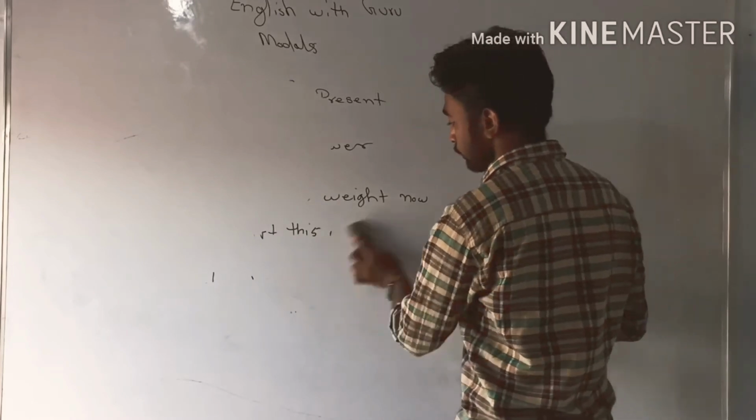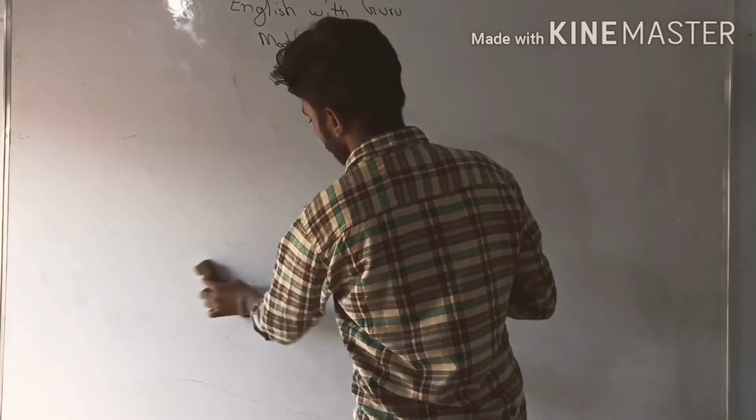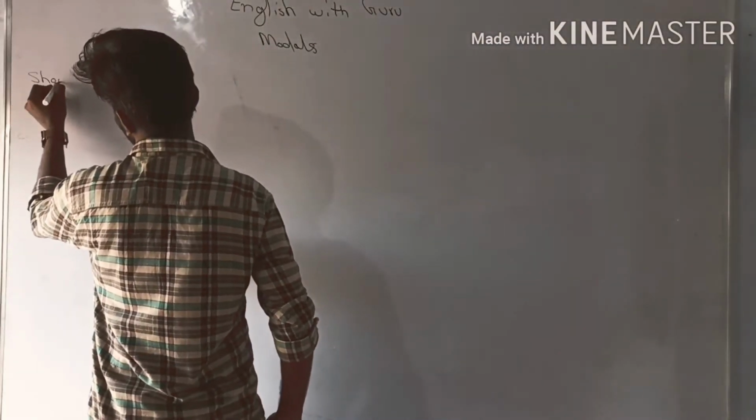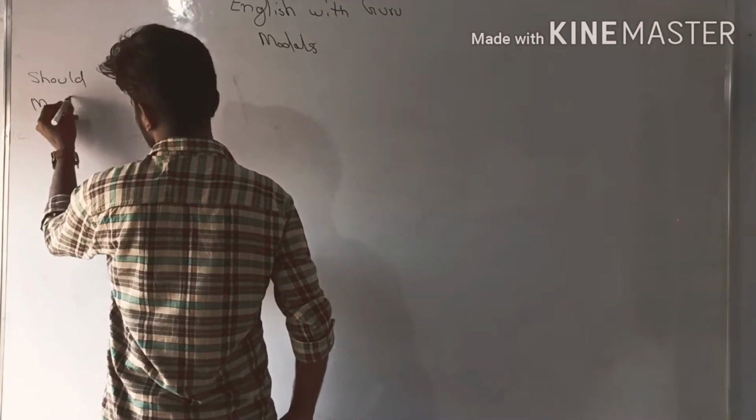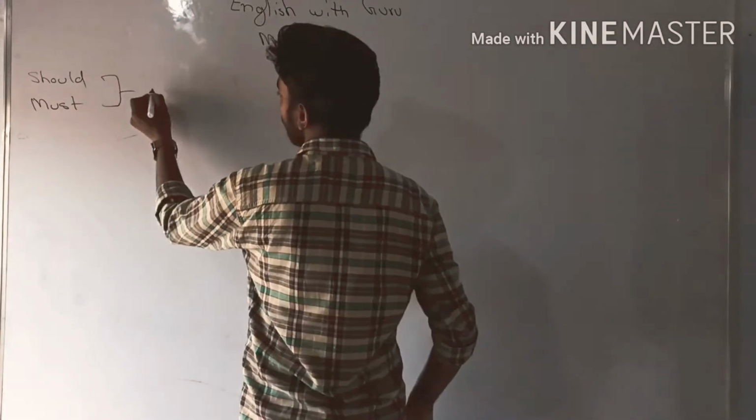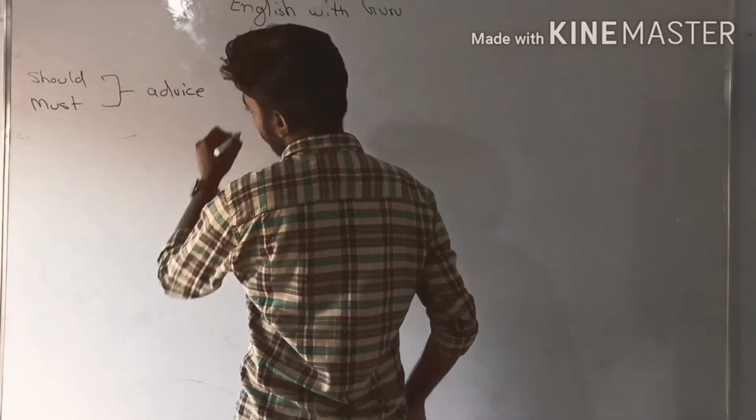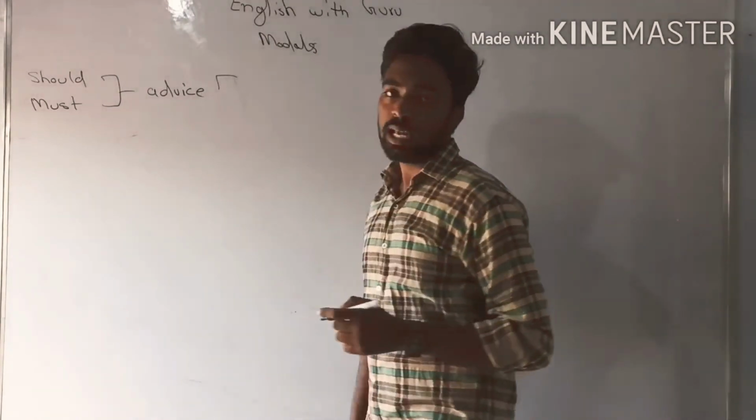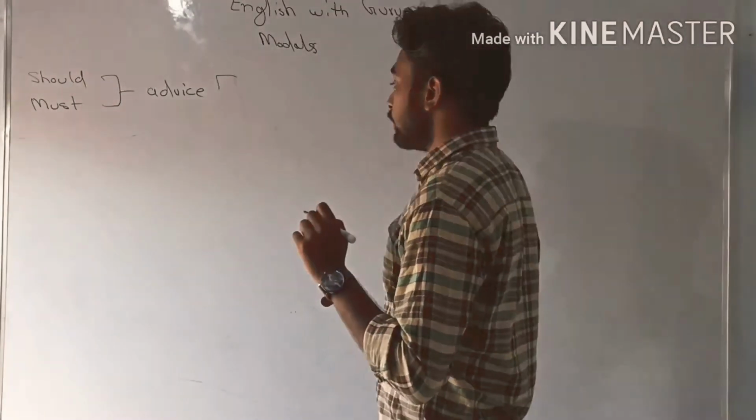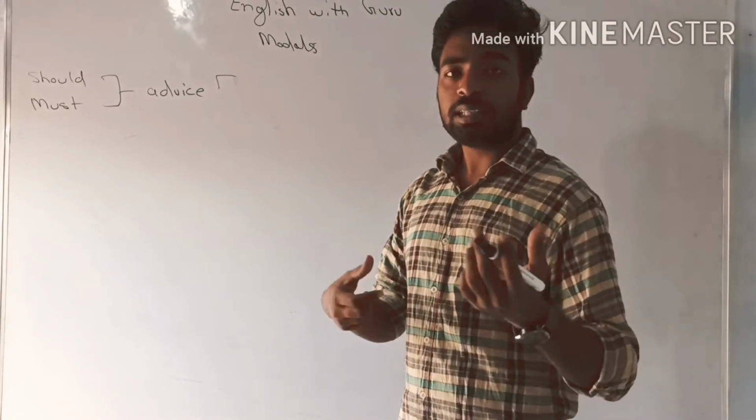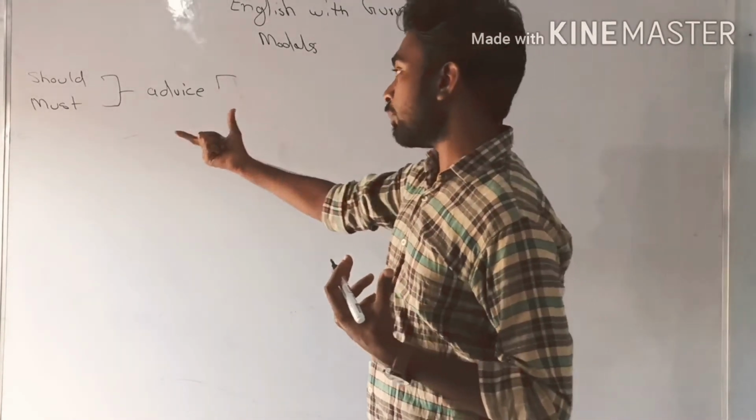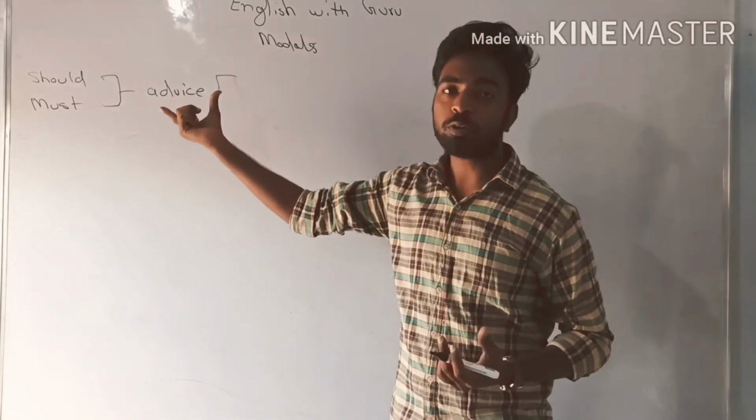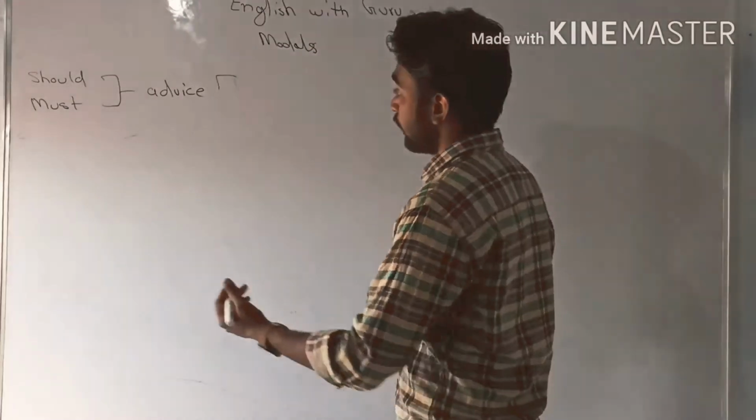Our next modals are should and must. Both the modals are used for advice, but the difference is that should is used for non-compulsory advice and must is used for compulsory advice. Should expresses advice that depends on us whether we follow it or not, and must expresses advice that we have to follow, and if we don't follow then we have to pay a penalty and we will get punishment.